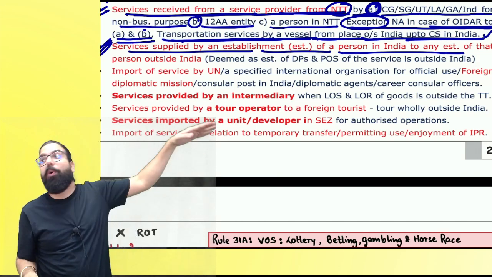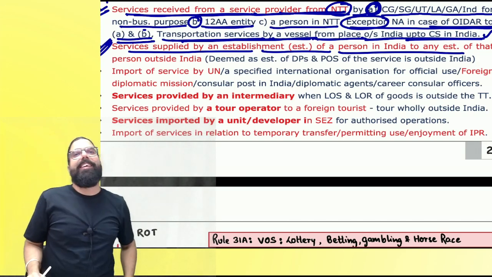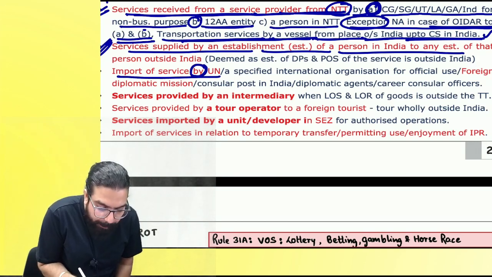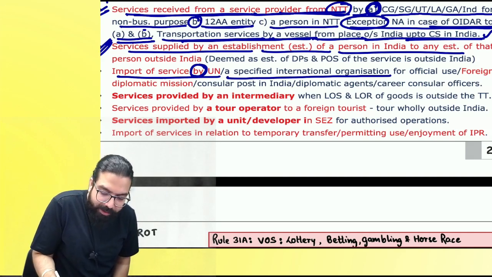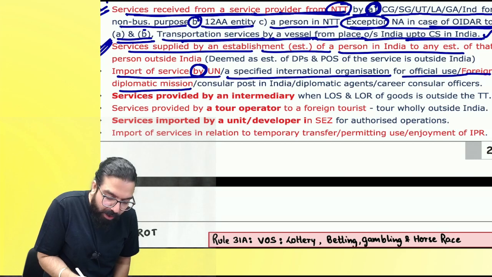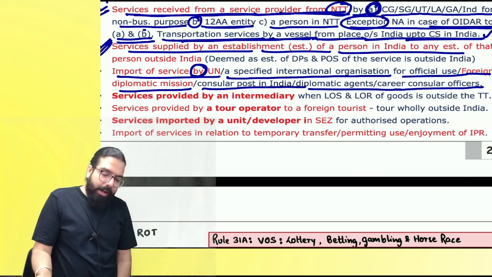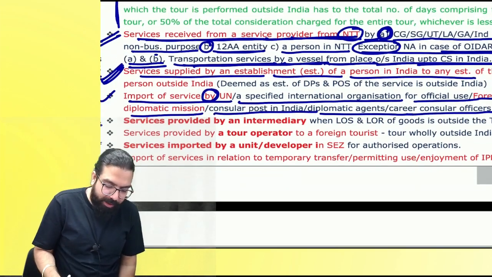Government says, see, if it was export of service, no ITC refund you would have got. But exempted, you will not get ITC. Are we clear, everyone? The next one over here is importation of service by UN or specialized international organization for office use, or foreign diplomatic mission, consular post in India, diplomatic agent, career consular offices will also be exempted. Baba, these are IGST exemptions which I am talking about.